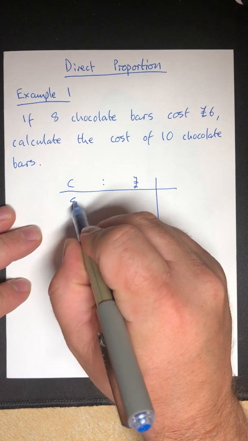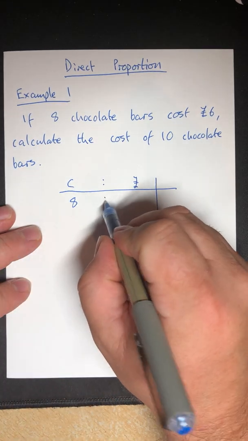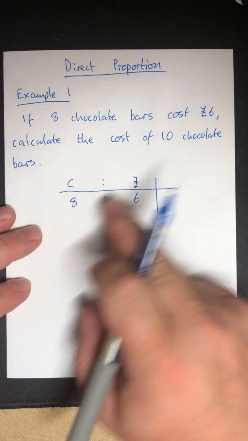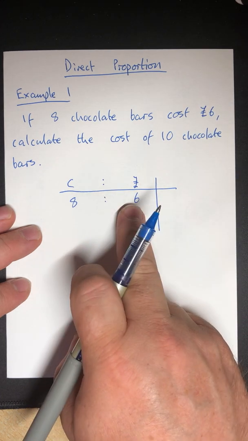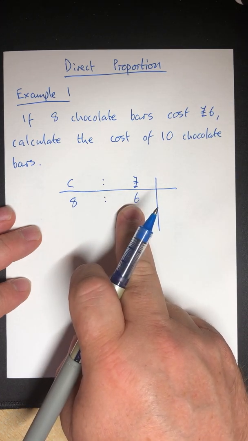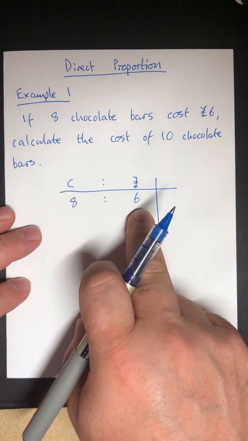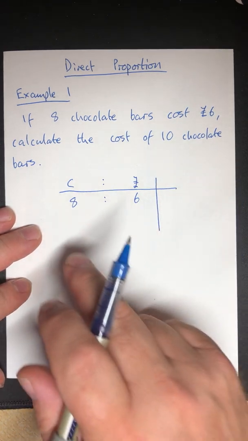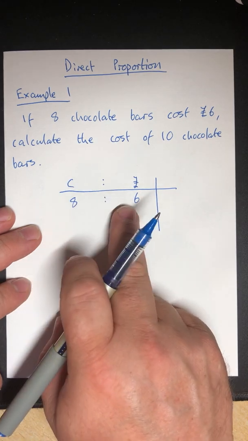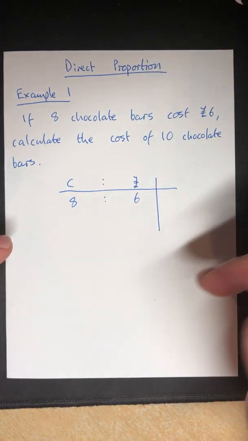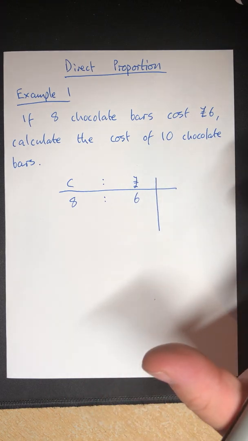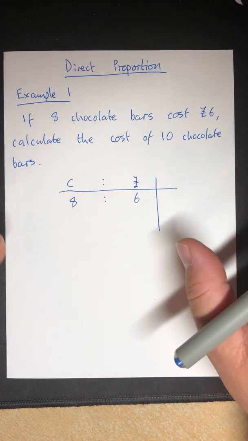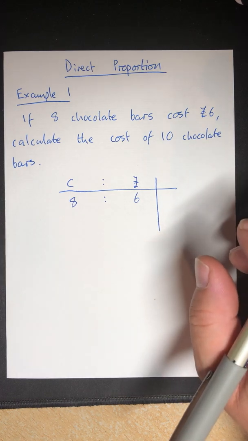I'm just going to put my data into that. So I've got 8 chocolate bars and I've got £6. I can't do a total. You can't add an amount of chocolate bars to an amount of money. They have to be the same units in order to do that. So this will be blank. I'm going to work with the same principles though. As long as I multiply or divide those values by the same amount each time, I can still do that. It will still work.